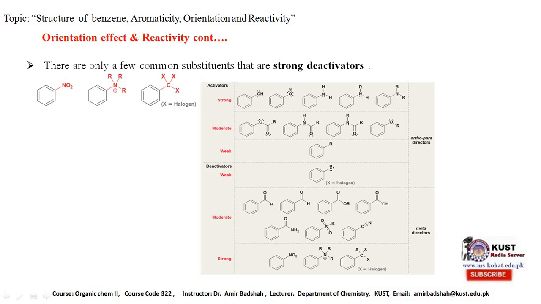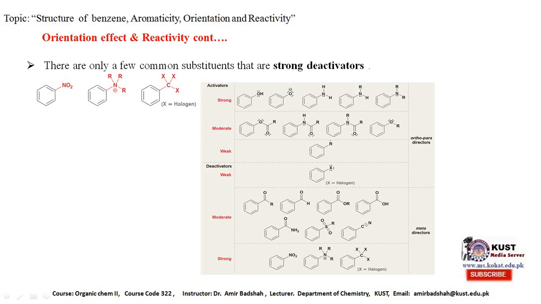The OH group, where the directly bonded atom has a lone pair of electrons, is considered a strong activator. If the atom directly bonded to the ring, for example oxygen, has lone pairs of electrons, and these lone pairs not only delocalize over the ring but also delocalize outside of the ring, then such groups are called moderate ones.